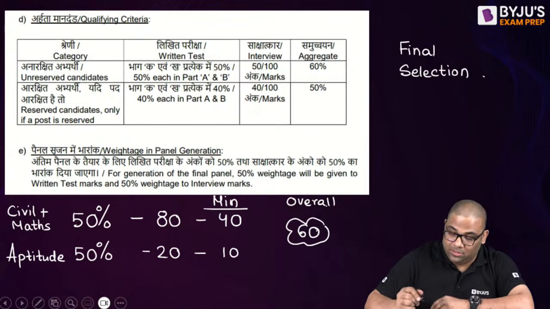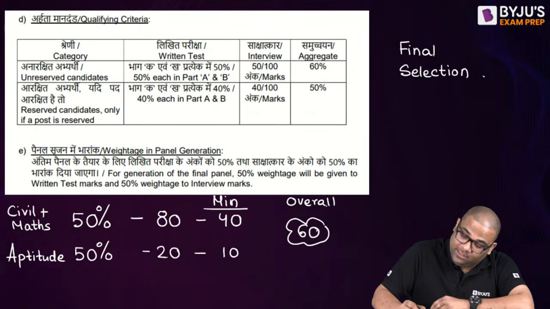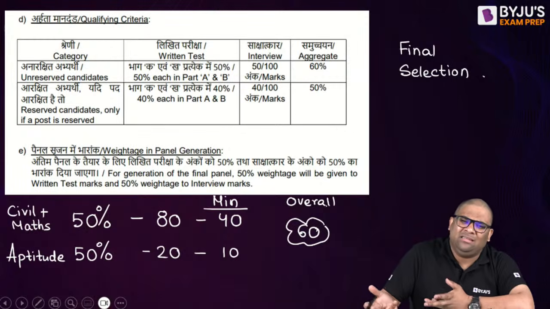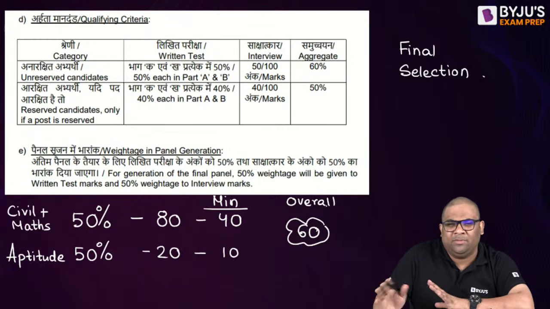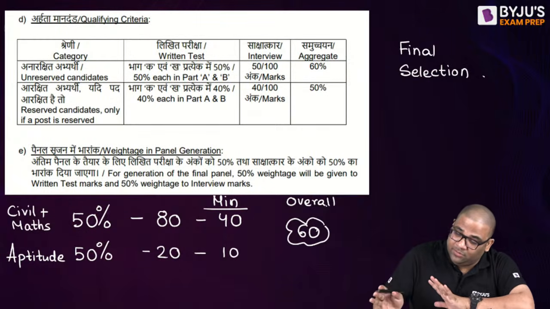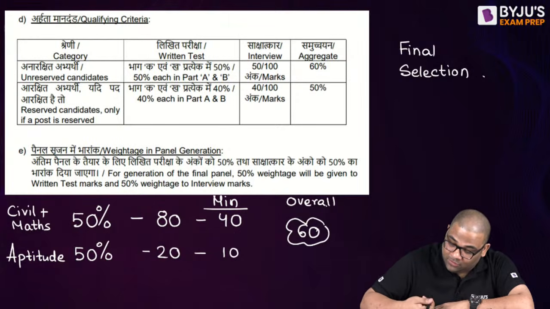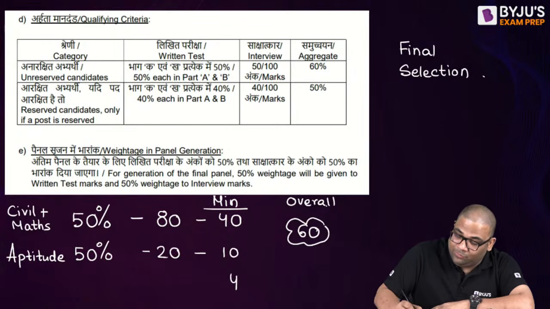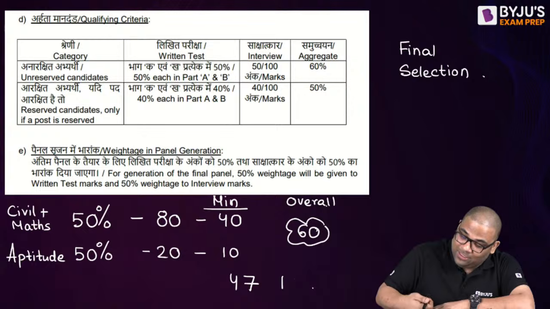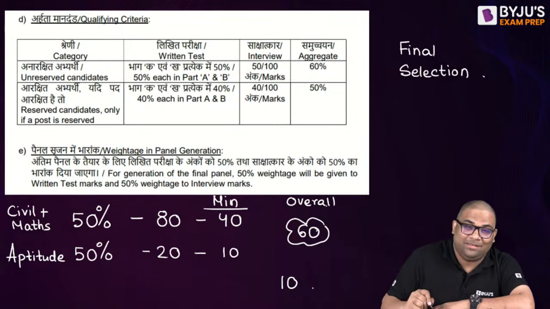So somebody will say, sir, 40 plus for aptitude. Aptitude is GATE aptitude, you do sufficient. Now you will tell, sir, it is 50 marks. 50 marks is not like this. That means you have to score 47 in this and 13 in this. Or suppose you score 10 in aptitude, that means you have to score 50 in civil and maths.